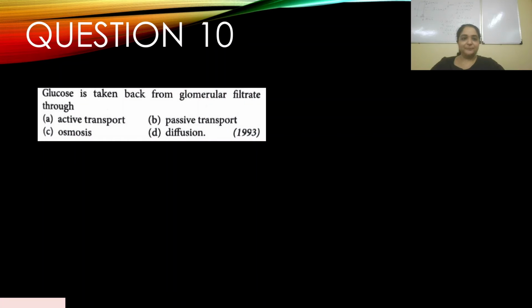All right, question number 10. Glucose is taken back from glomerular filtrate through A. Active transport, B. Passive transport, C. Osmosis, D. Diffusion. This appeared in 1993. We've already discussed this. When sodium is reabsorbed, it carries glucose along with it. Rather, glucose and sodium move in together. So it is active transport with the help of sodium potassium ATPase pump. So your answer should be A. This is a fact. Just remember this.